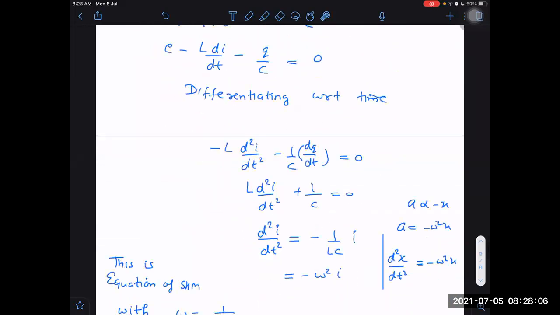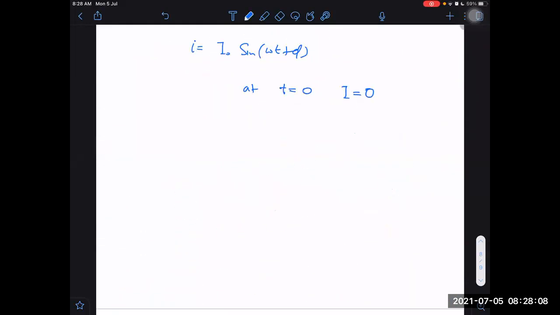Okay. So the capacitor has a tendency to act like a short circuit, but in this particular case the inductor has a tendency to act like an open circuit. Then overall, if an open circuit is in series with a short, it will be open only. The current will be 0 only. If the current is 0, then the current at t equal to 0 will be 0, sir. It is sinusoidal, really. Omega t plus phi. What do I get then?